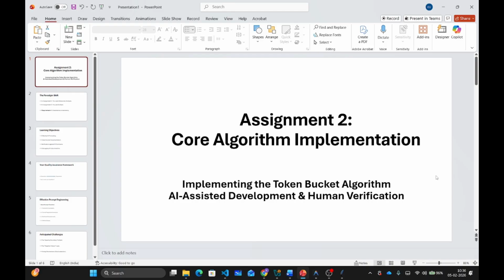In Assignment 1, you became a behavioral analyst, observing the oracle, documenting what you saw, and writing formal contracts that describe the system's properties. Assignment 2 flips the perspective. Now you build what you observed.